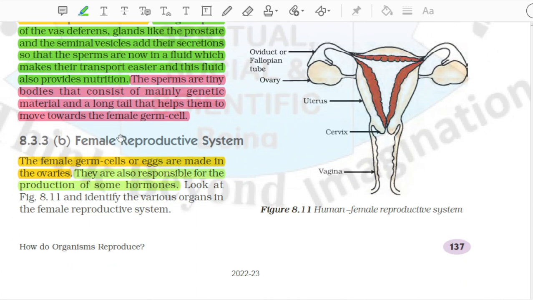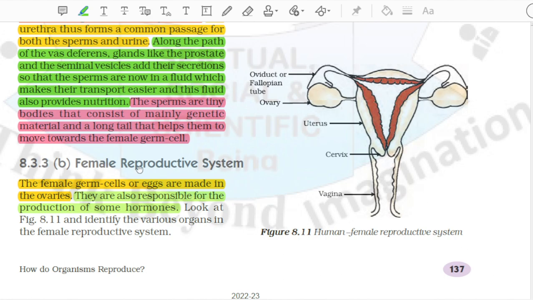8.3.3 B. Female reproductive system. The female germ cells or eggs are made in the ovaries. They are also responsible for the production of some hormones. Look at Fig 8.11 and identify the various organs in the female reproductive system. Figure 8.10 Human male reproductive system. Figure 8.11 Human female reproductive system.